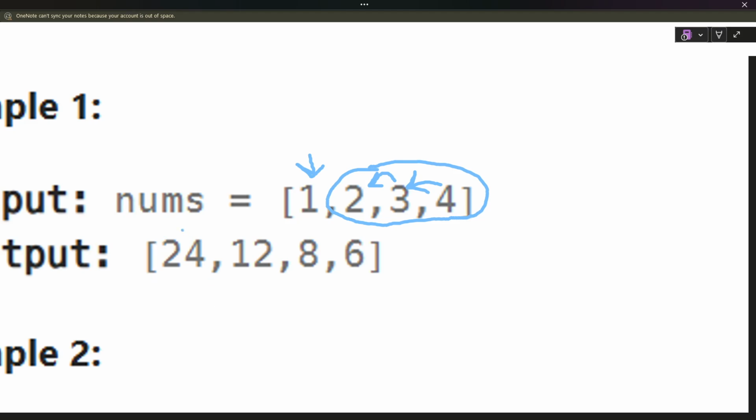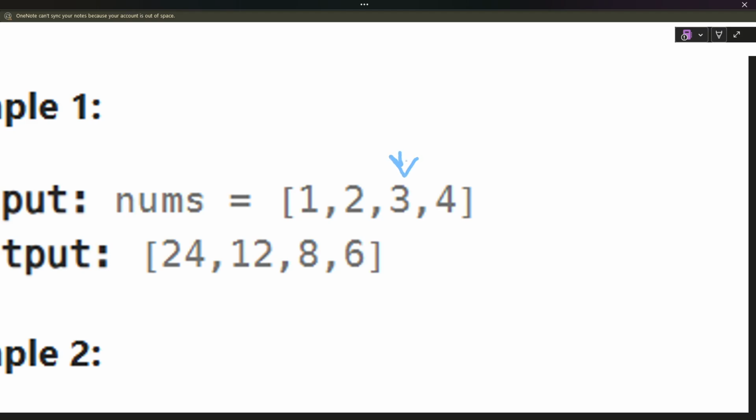So here we have this 24, right? Suppose we now come to 2. What will the product be? 1 into 3, which is 3, into 4, which is 12, right? Then we come to 3.